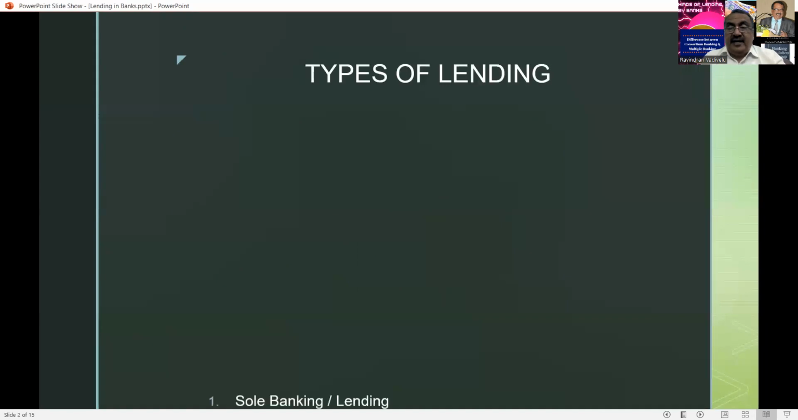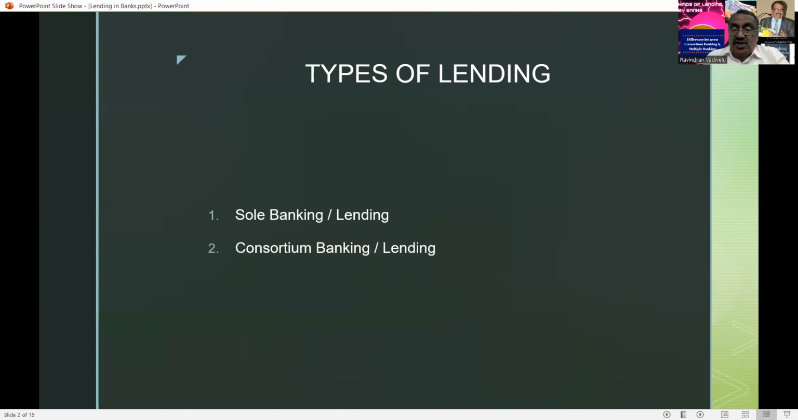What are the types of lending in the banking sector? One is sole banking or lending, or consortium banking or lending, and multiple banking or lending. We will see all this in detail, and the highlights, in this presentation.